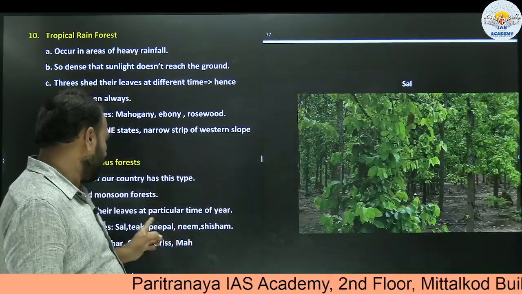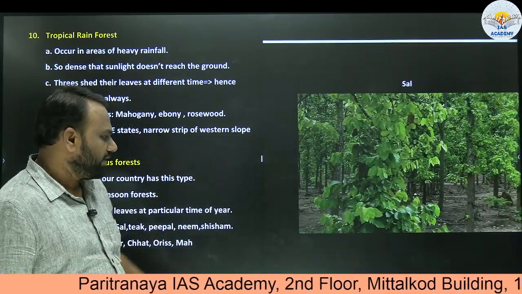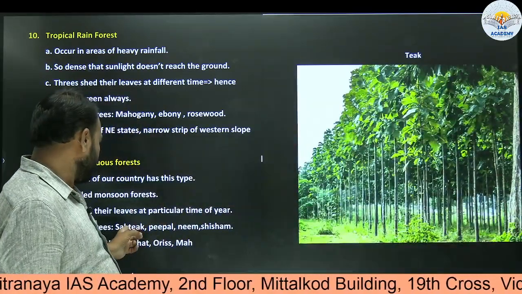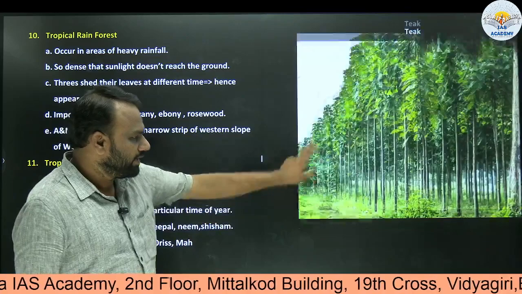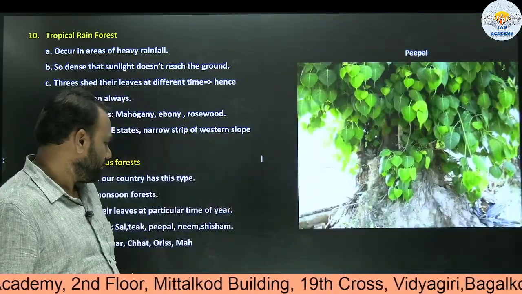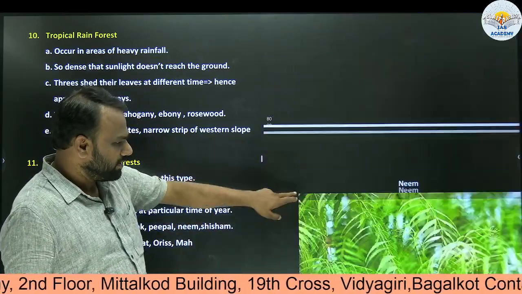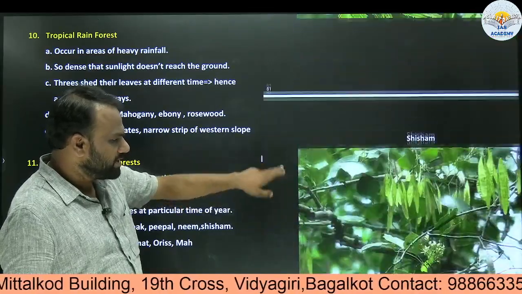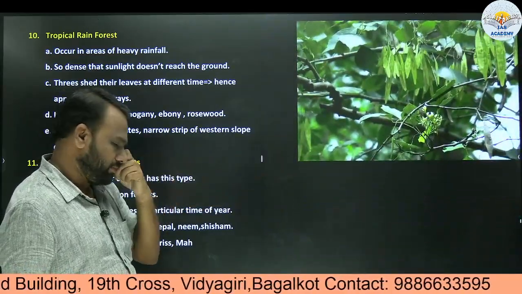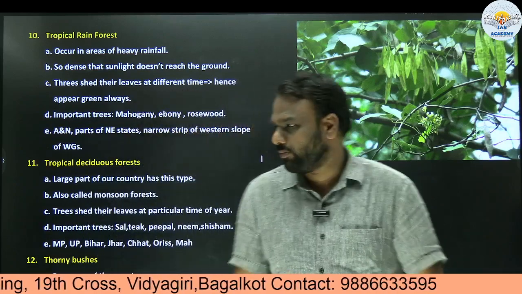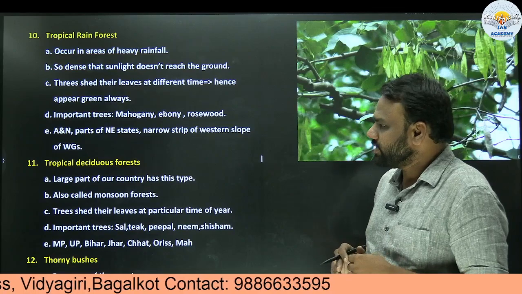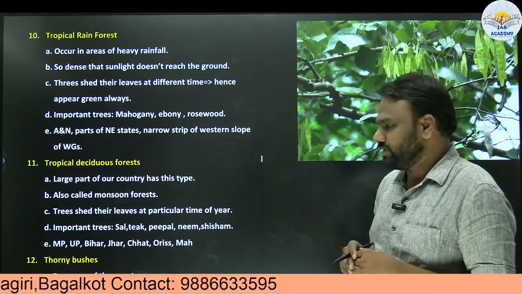Similarly, tropical deciduous forest trees. So this is sal. Next, this is teak. Next, peepal. Neem. Next, shisham. Very important. So we need to know which trees are rainforest trees and which trees are deciduous forest trees.